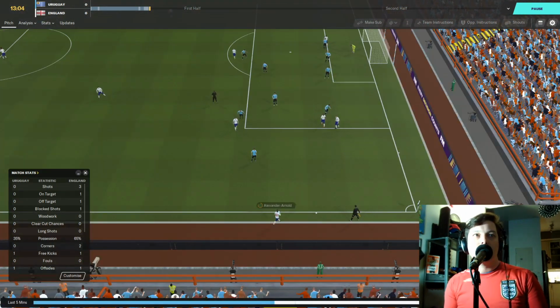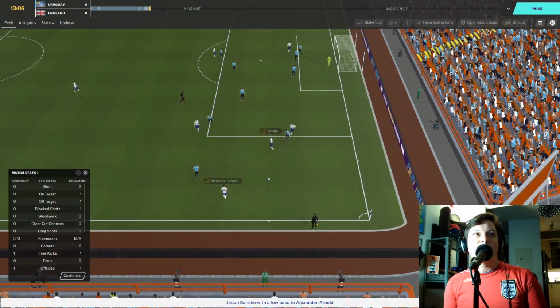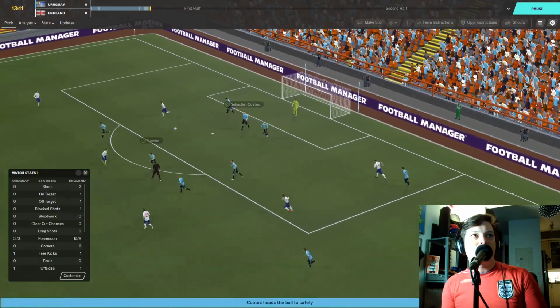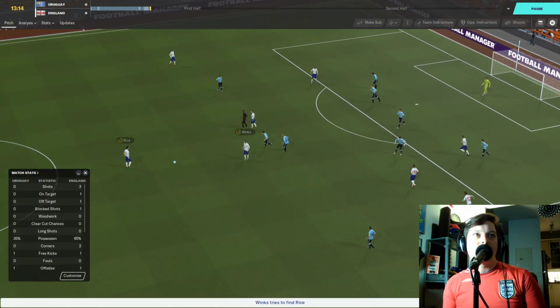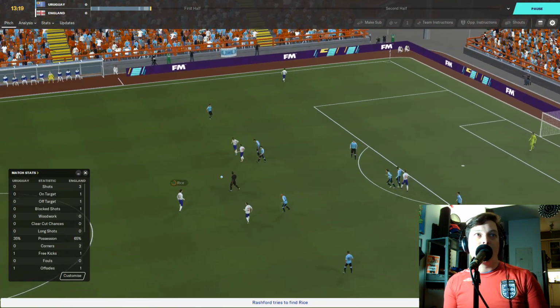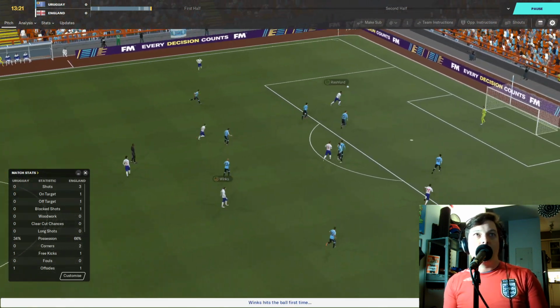Throw in England. Alexander-Arnold into Sancho. Back to Alexander-Arnold now. Crosses into the box. Cleared by the defender, Sebastian Coates. Harry Winks collects. Declan Rice and Phil Foden link up. Marcus Rashford. All the way to Harry Winks.